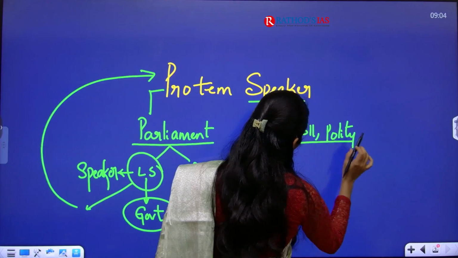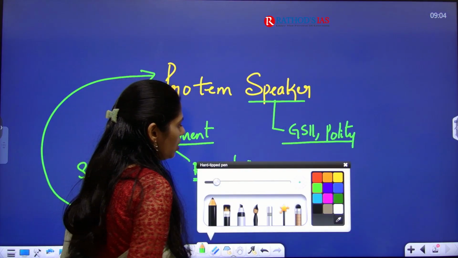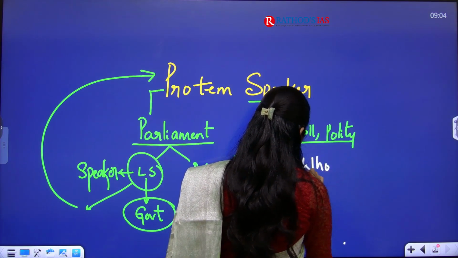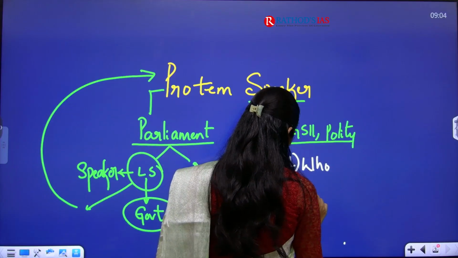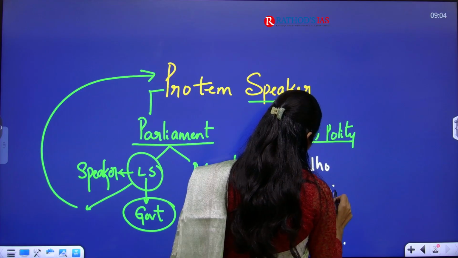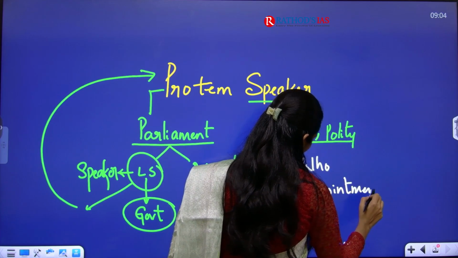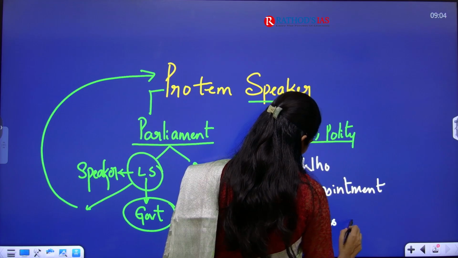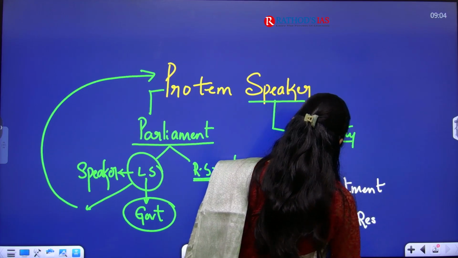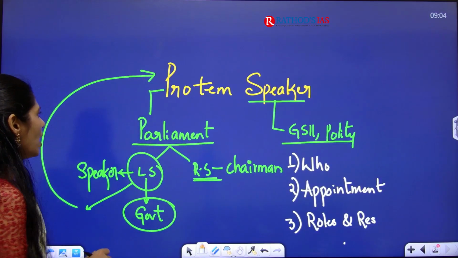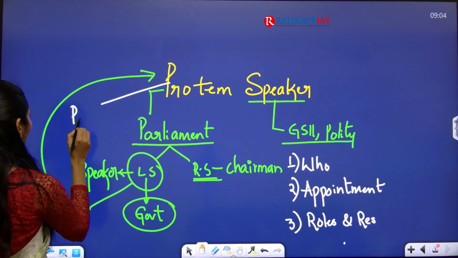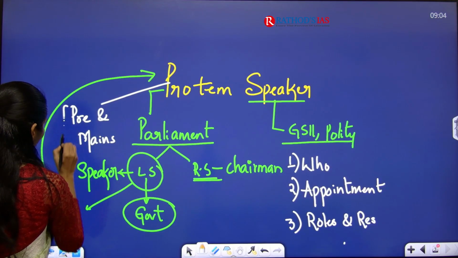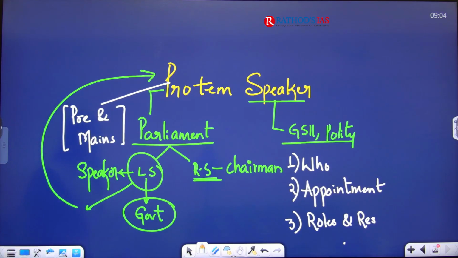And we can't connect it with any other things here. So what are the dimensions you have to see? You have to see who this Protem Speaker is, first. Next is the appointment process of this Protem Speaker. And next you have to see the roles and responsibilities of this Protem Speaker. So this will be very important. And here you can expect prelims as well as mains based questions from this topic. Okay, now let us see this article in detail.